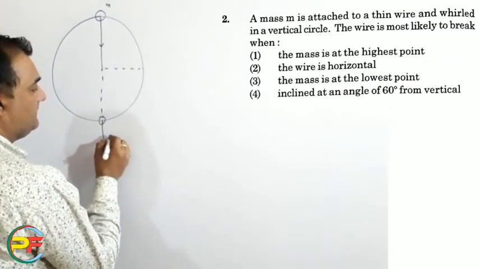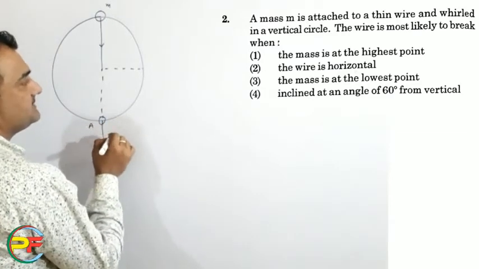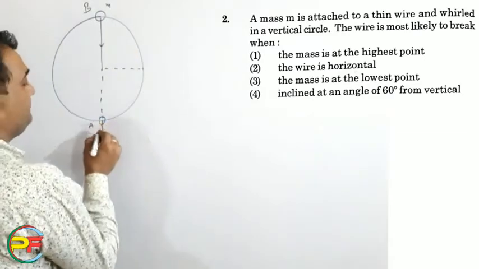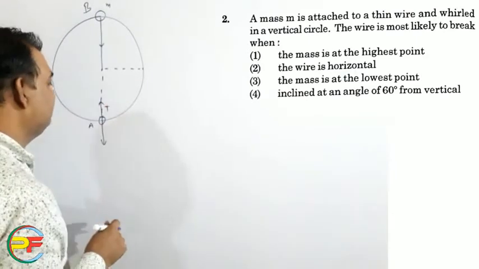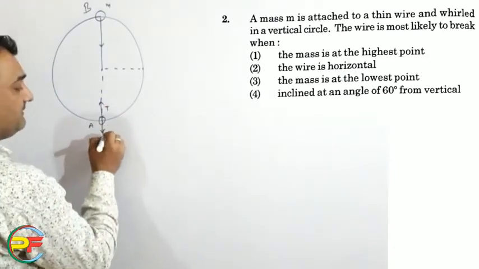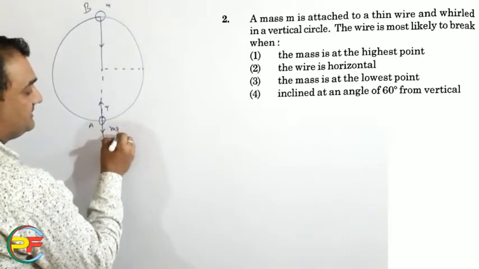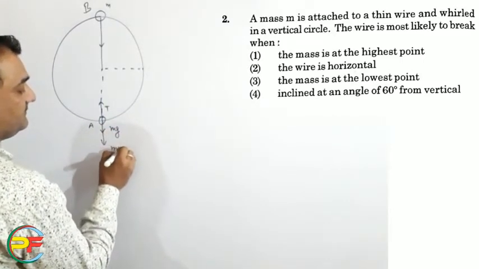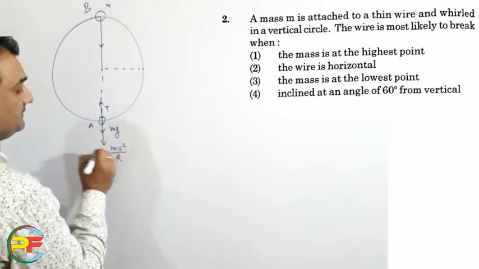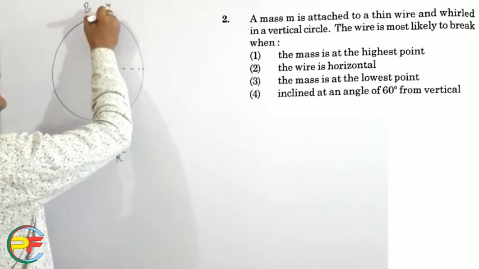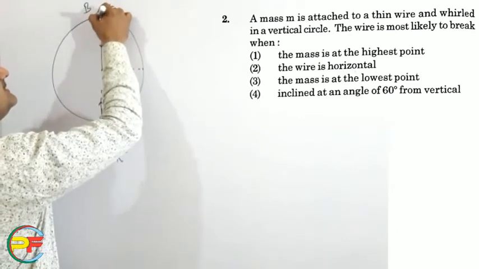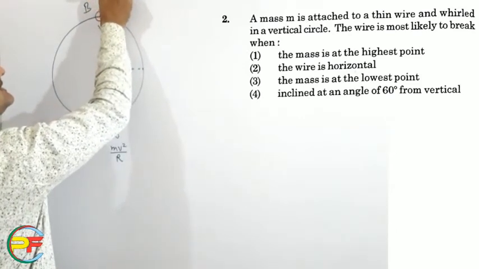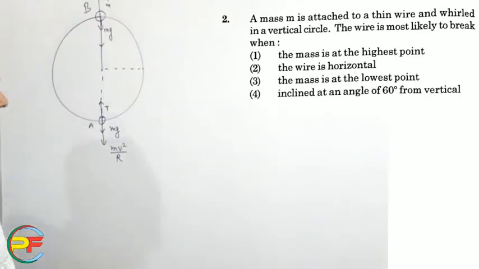At this point, the tension T and also the gravity are acting downward, and the centripetal force is also acting downward. But at this other point, gravity is acting downward, but the centripetal force is acting in the upward direction.